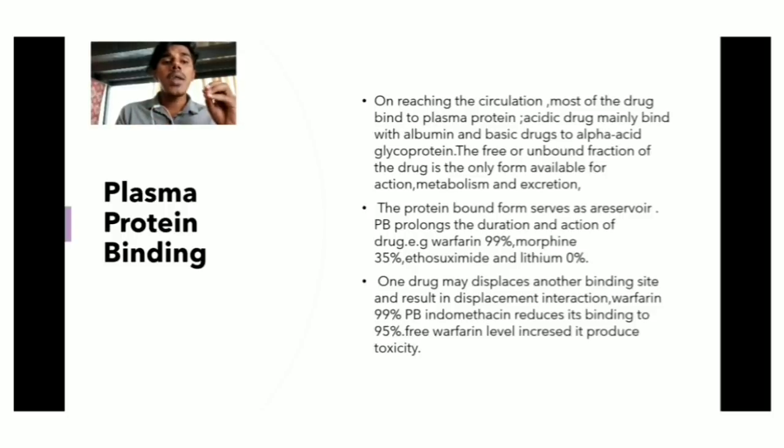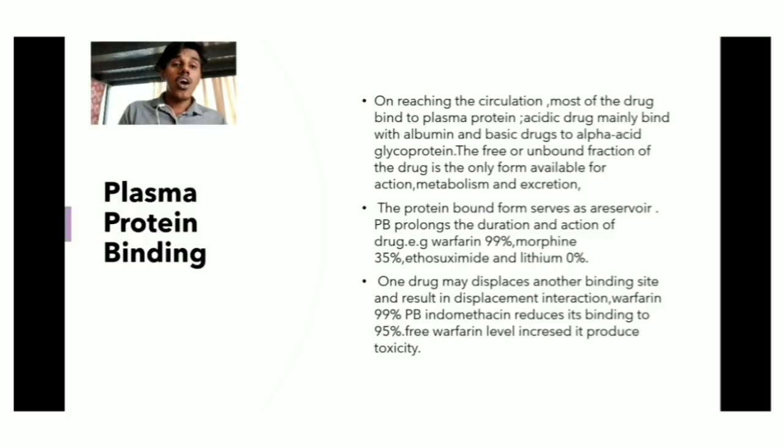The free or unbound fraction of the drug is the only form available for action, metabolism, and excretion. The protein bound form serves as a reservoir. Protein binding prolongs the duration of action of the drug. Example: warfarin 99%, morphine 35%.